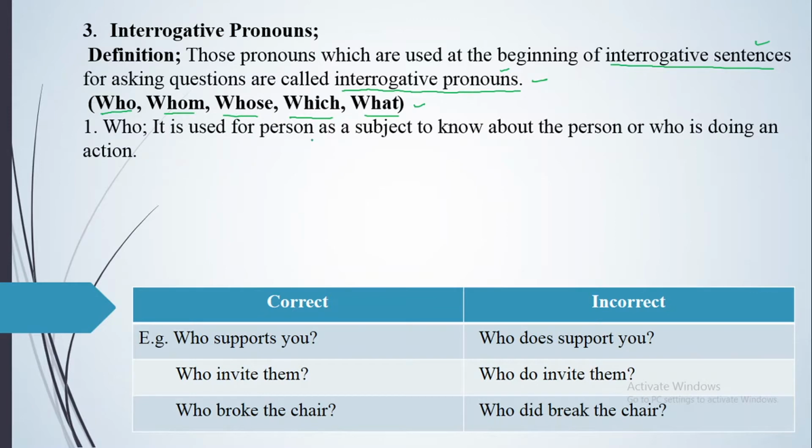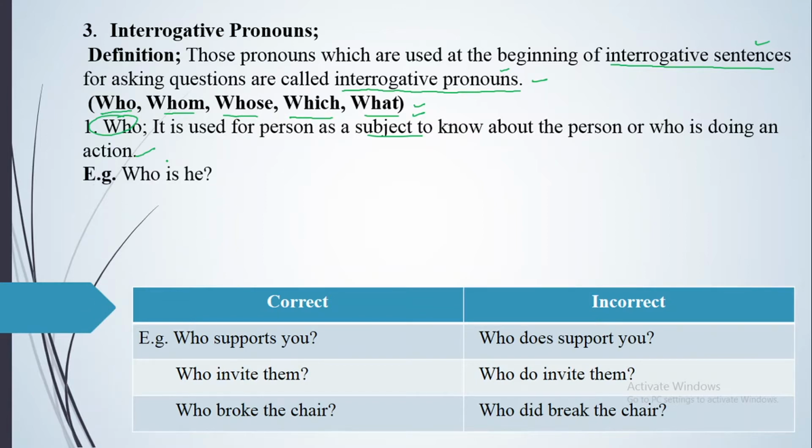It is used for a person as a subject, to know about the person or who is doing an action. See, who is a personal pronoun. It is used as a subject, whether that is the title subject or the doer of an action, about the person who is doing an action, or maybe who is he. For that you will be asking questions, called interrogative pronouns.